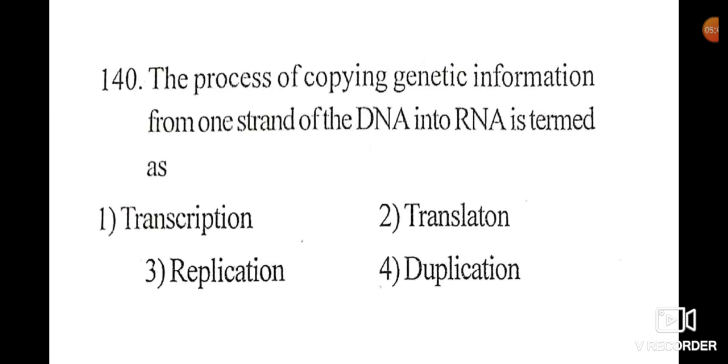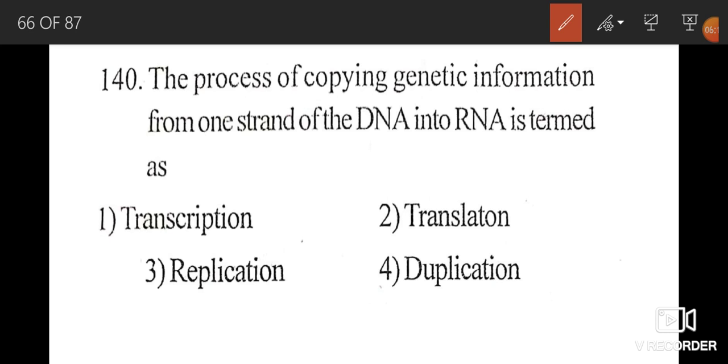Question number 140. The process of copying genetic information from one strand of the DNA into RNA is termed as.